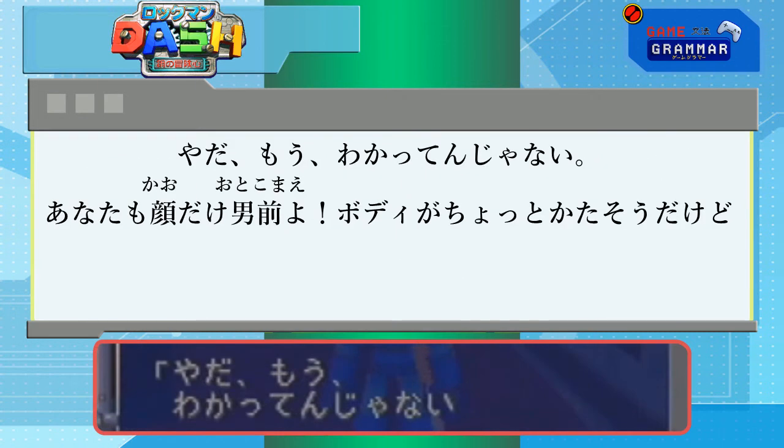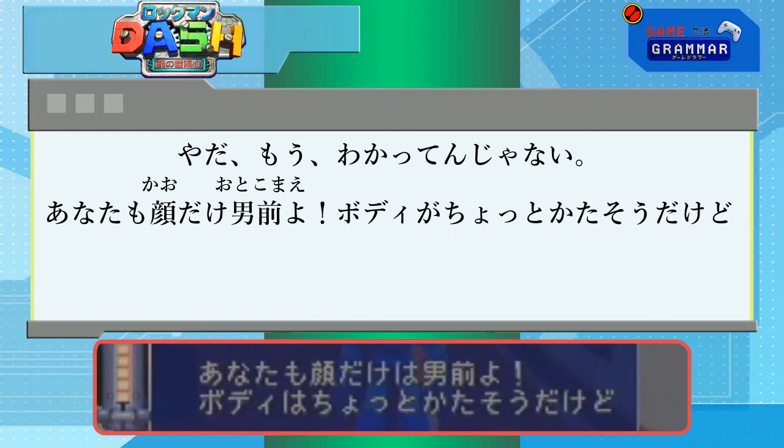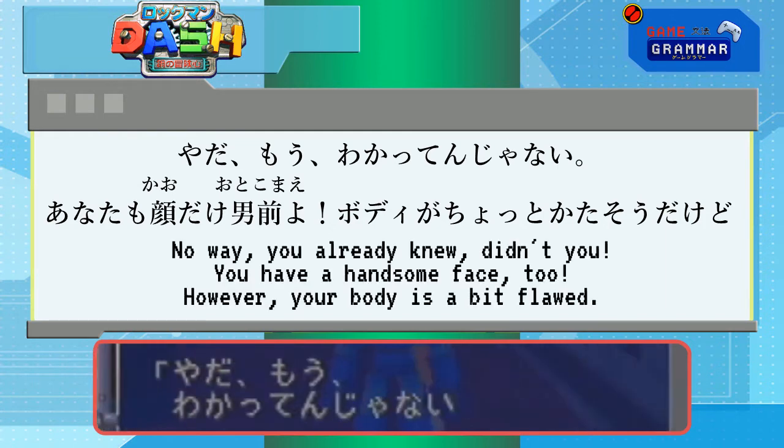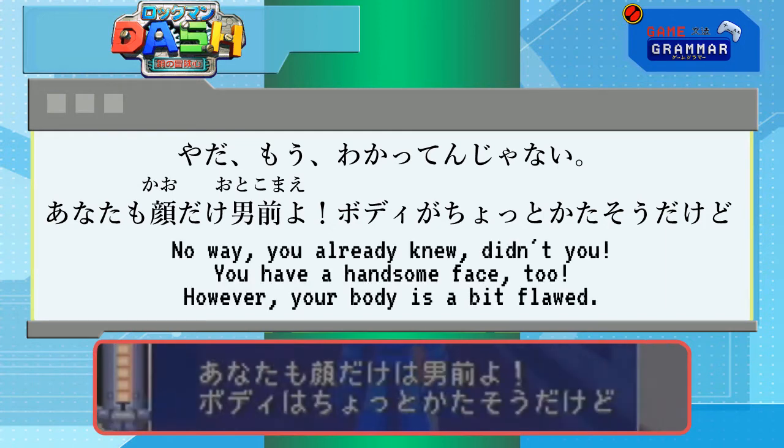Yada, mo wakatten janai. Anata mo kao dake wa otokomae yo. Body ga chotto katasou da kedo. No way, you already knew, didn't you? You have a handsome face too. However, your body is a bit flawed.